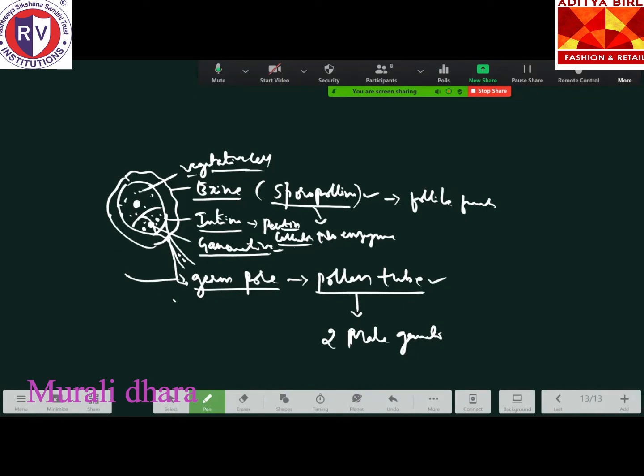The next point is the advantages and disadvantages of these pollen grains. Some advantages are that some pollens are used in pollen banks, like in the production of tablets. Beekeeping, isn't it? What do we call that particular product? Bee pollen, right? Bee pollen is a particular tablet which is made from pollen grains, and some pollen grains are considered as a nutritive tissue.